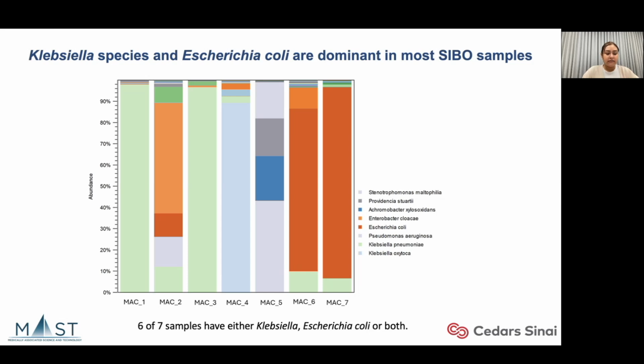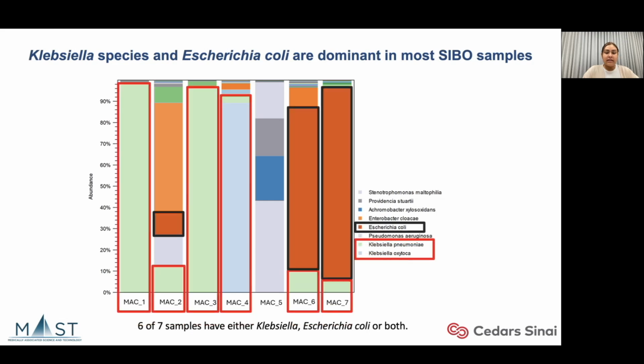Bacterial colonies from 7 MacConkey plates were sequenced, yielding an average of 3 billion reads per plate. Consistent with prior reports, Klebsiella and E. coli were the most prevalent species from 6 out of the 7 plates. 6 of the 7 samples had either Klebsiella or E. coli.